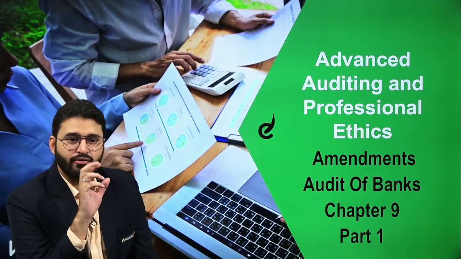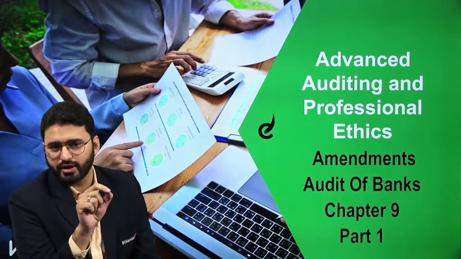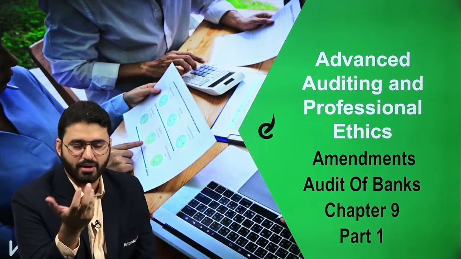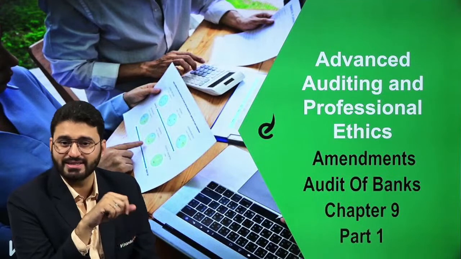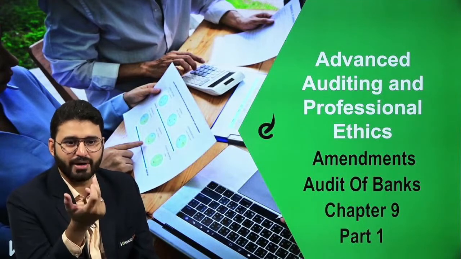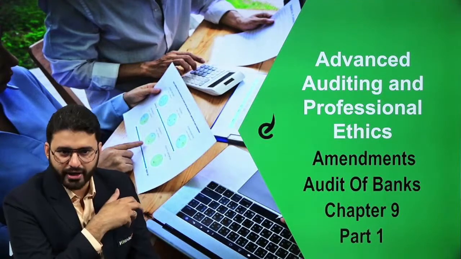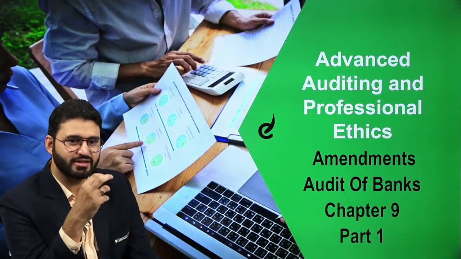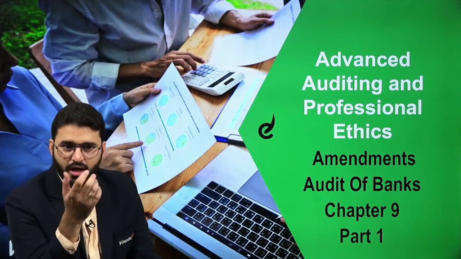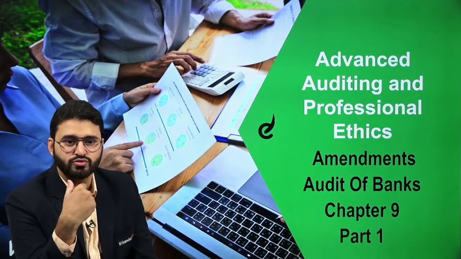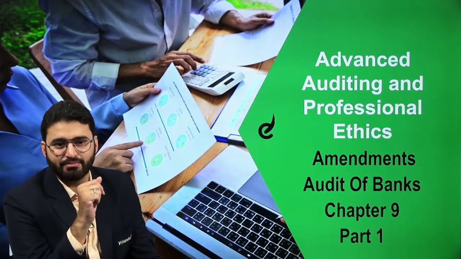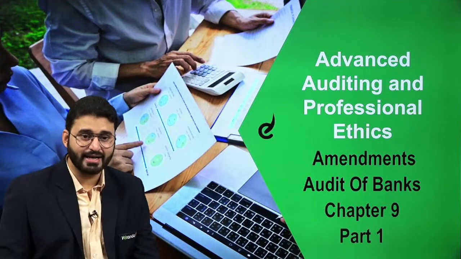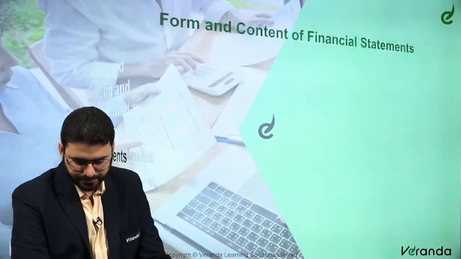Is that clear? So, from an importance perspective, I would say around 4 to 6 marks can be asked from this chapter, considering the fact that there are amendments in this chapter. When I say amendments, there are some regulatory amendments, and there are some points which are just added in the book, which are highlighted in the book also. Those points, everything we will refer. So, with this background, with this understanding, let's start with the amendments.